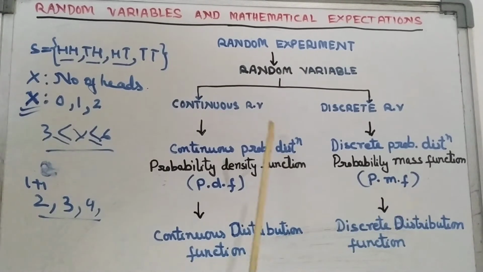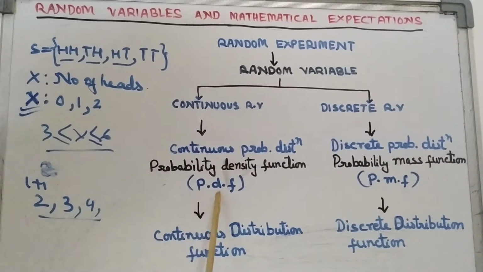So I hope it is clear. From continuous random variables we get a continuous probability distribution. From discrete random variables we get a discrete probability distribution. Then again there is a continuous distribution function and a discrete distribution function. Here it is not a probability distribution, it is a distribution function. It is the cumulative of this function.